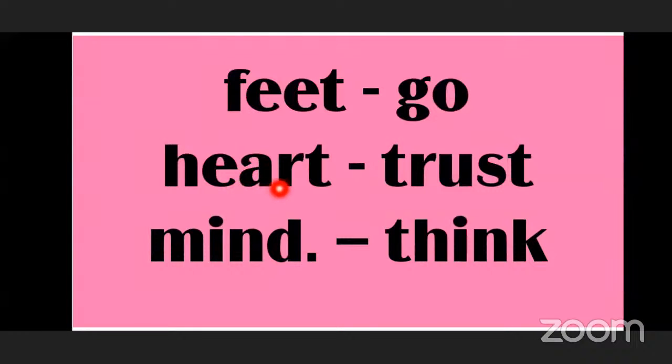Okay. Next is heart. Your heart trusts so many things, and you should trust all the good things. Okay. And the mind, God has given us a beautiful mind which can think. So the purpose of mind is to think. So these are all the actions we can do with our organs. Okay. So feet, action of feet is to go, to walk, to run. We can dance, we can walk, we can go anywhere with our feet. And the action of heart is to trust. The action of our mind is to think.